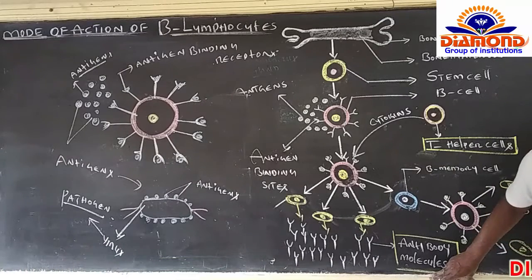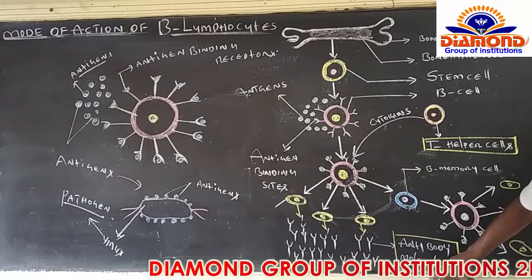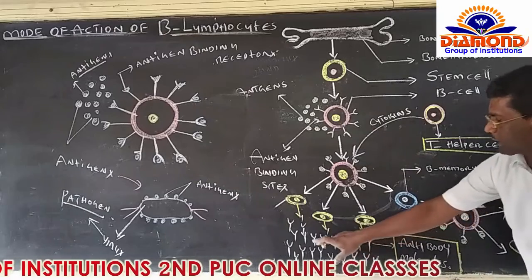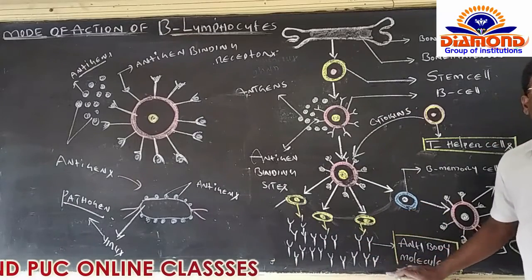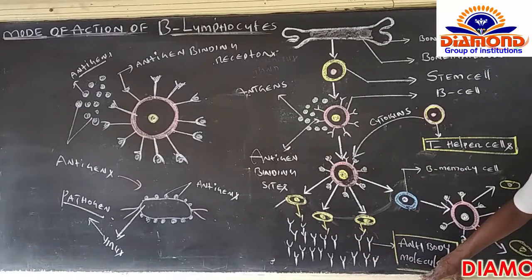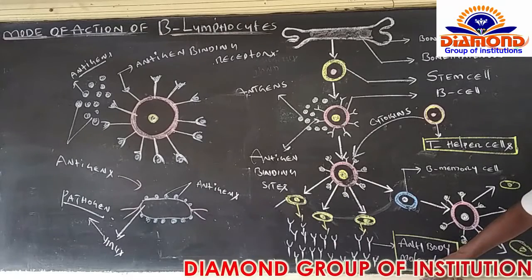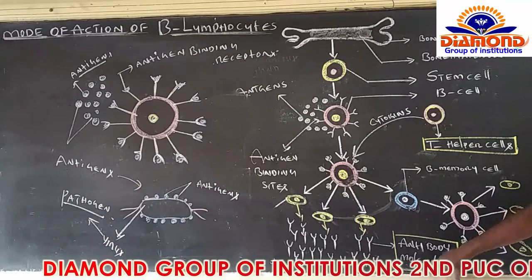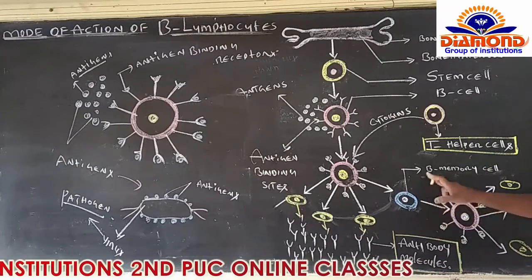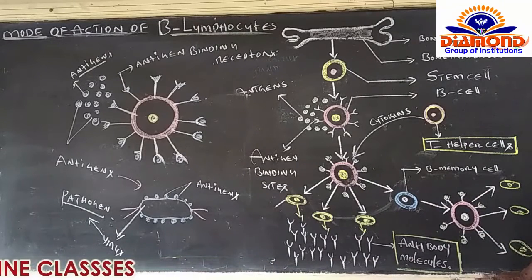Secondary exposure means what? The first time, the microorganisms get entry inside the human being's body. At that time, the action is taken by antibody molecules. The same pathogen or the same antigen can get entry inside the human being's body after a long time, the second time after the first time. Now, B memory cells take action. The action taken by B memory cells is called a secondary exposure.